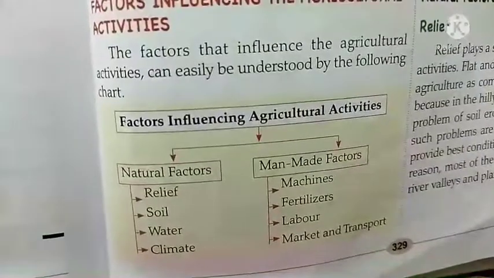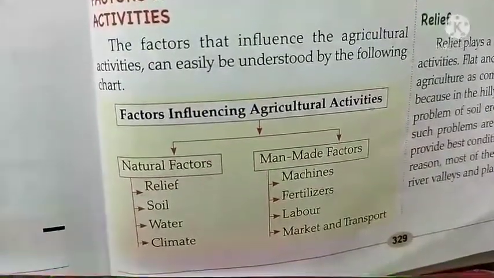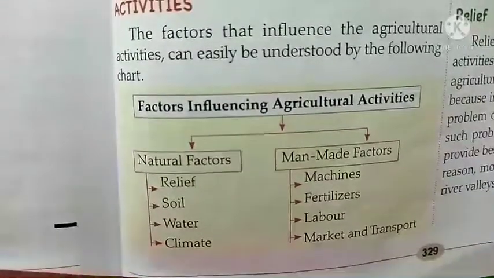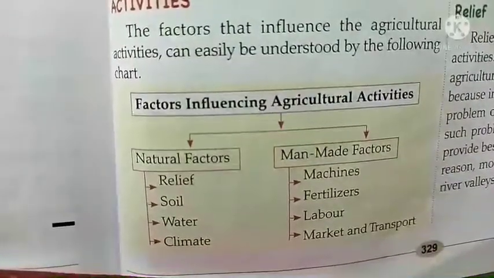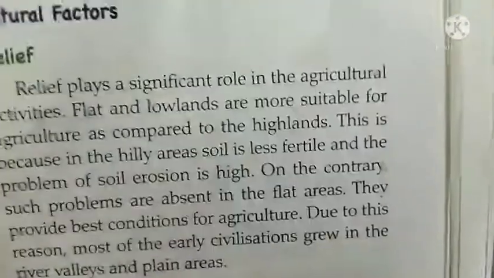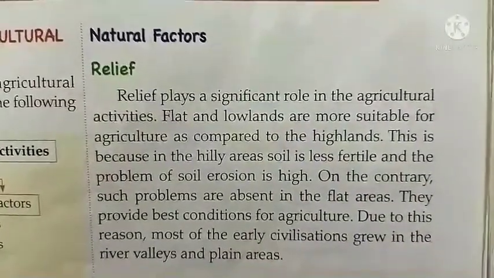First is the natural factor, the second one is the man-made factor. In natural factors, there is relief, soil, water, and climate. And in man-made factors, machines, fertilizers, labor, market, and transport. We will discuss the relief as the natural factor.